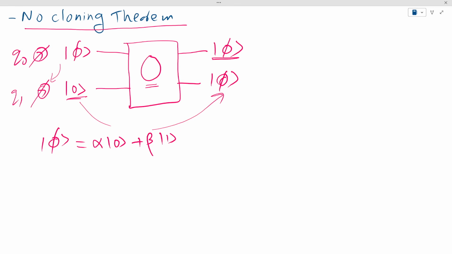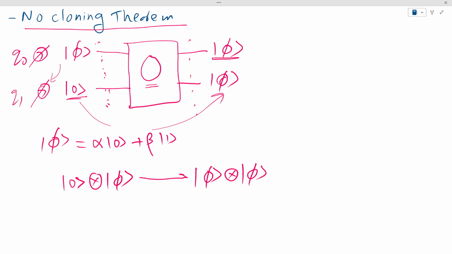So the initial state then is the tensor product of these two qubit states. So this is my initial state, and then the final state is the tensor product of these two qubit states, and our operation O has to do this job.